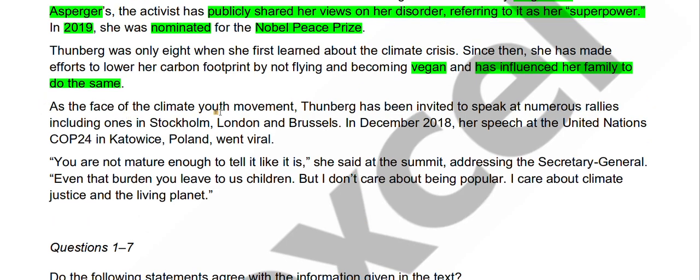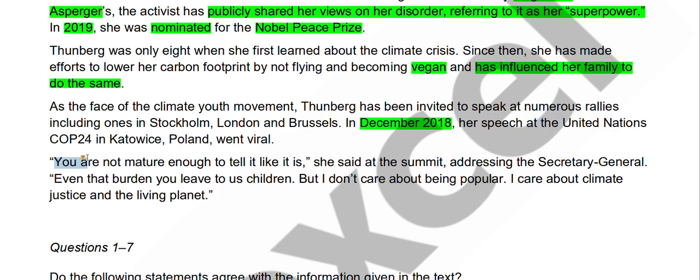As the face of the climate youth movement, Thunberg has been invited to speak at numerous rallies, including ones in Stockholm, London and Brussels. In December 2018, this is our keyword, her speech at the United Nations COP24 in Katowice, Poland went viral. You are not mature enough to tell it like it is, she said at the summit, addressing the Secretary General. Even that burden you leave to us children.